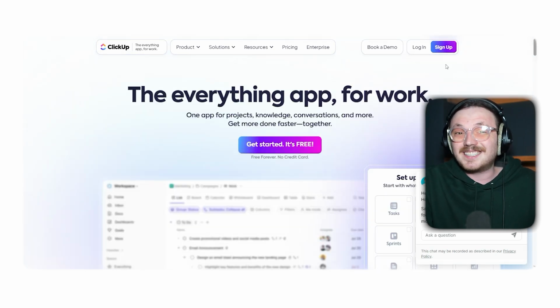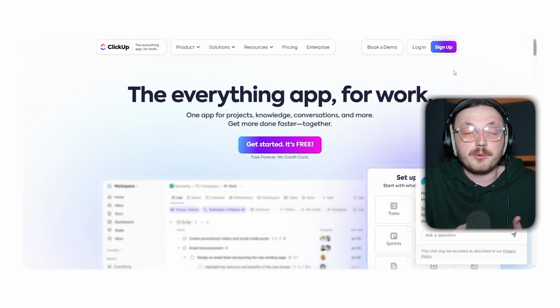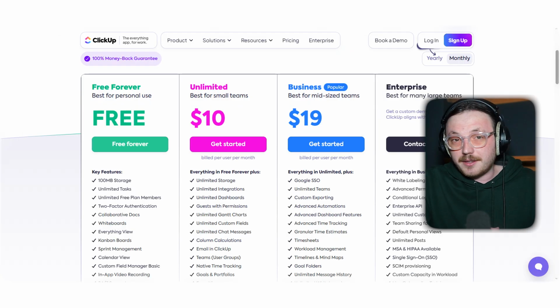Plus, the interface is clean and simple, and there are plenty of templates to customize your boards to fit your needs. That said, all the features ClickUp offers can feel a little overwhelming if you're just looking for a basic whiteboarding tool. But for teams who love ClickUp's all-in-one approach, the whiteboards can really streamline workflows and keep everything in one place. On top of that, the pricing is competitive, so it's a great option for both small teams and bigger organizations looking to simplify their collaboration tools.